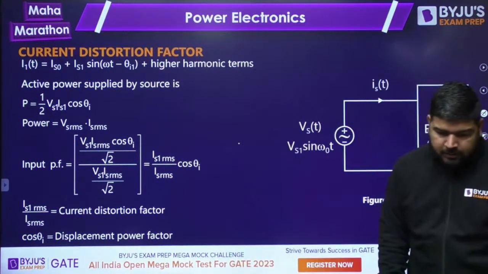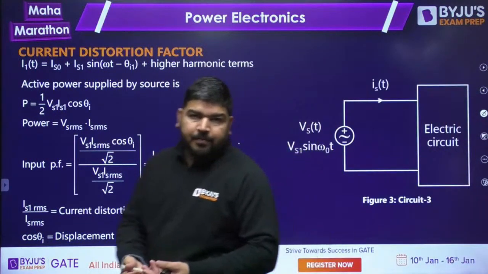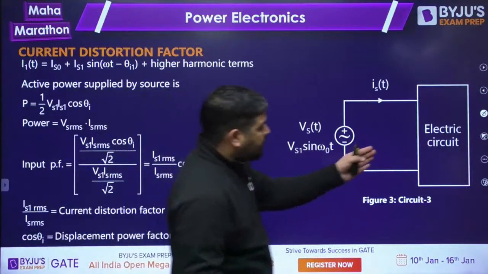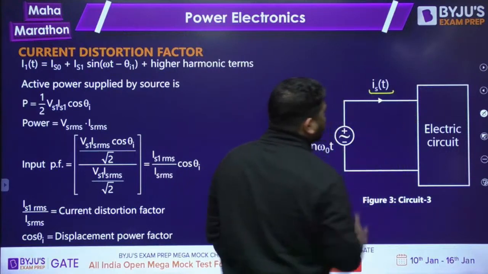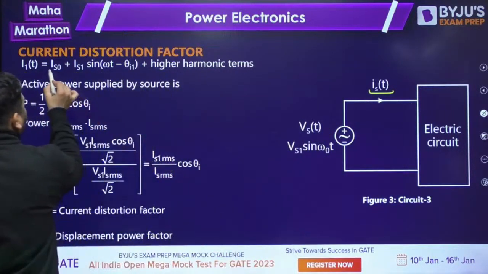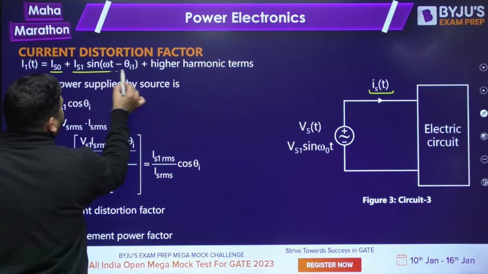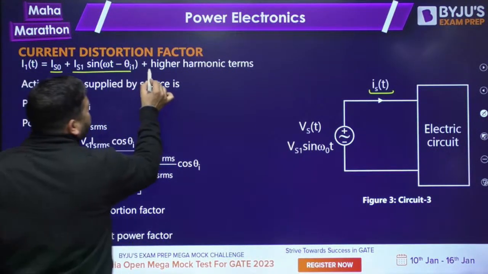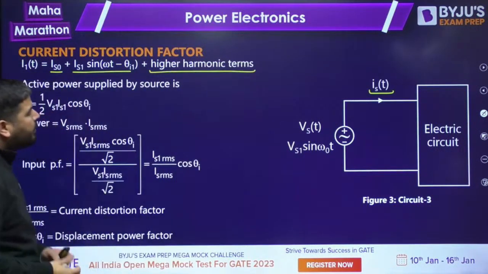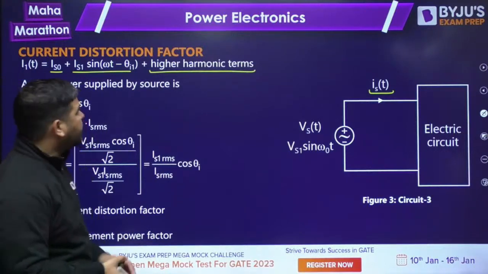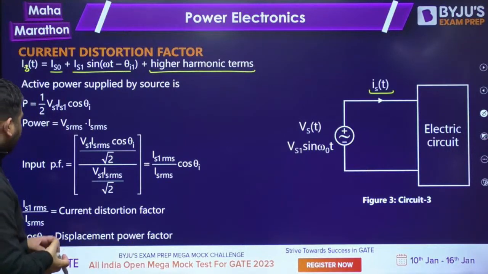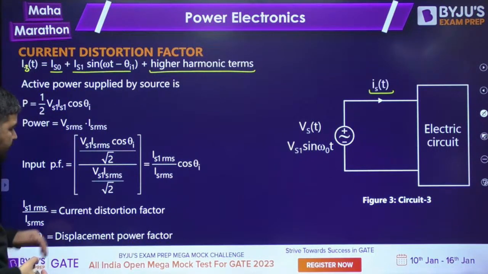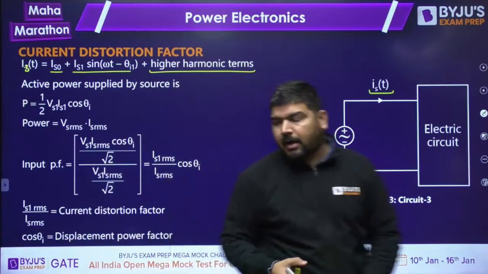What is this current distortion factor? Let's say you have a current wave. Let's say this is some electric circuit, and this is my VS(t), and we have a current wave. The current has harmonics. It has a DC component, IS1 sin(omega t minus theta I1), plus higher order harmonics. Let's say this is my iS(t), the source current. Now we need to understand the current distortion factor. How to calculate it?